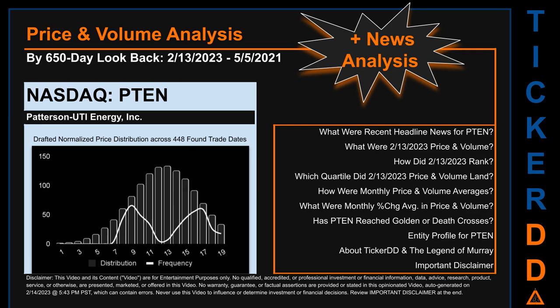The bar chart is the generated distribution and the overlaid line graph, if it is generated, is the frequency of the prices on the x-axis. We will enhance this look through as our AI model progresses in the next iteration. Remember that this is just a drafted, in progress, observational model to best fit abstracted third-party data into various opinionated views. Before we jump into price and volume analysis, let's look at recent headlines for PTEN.